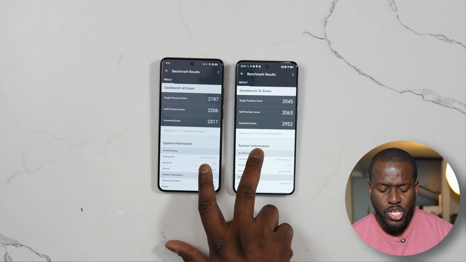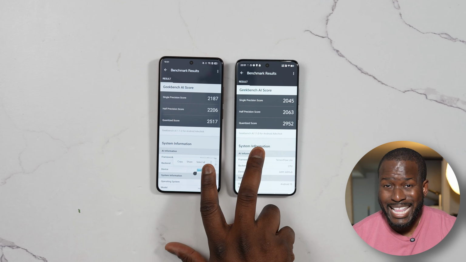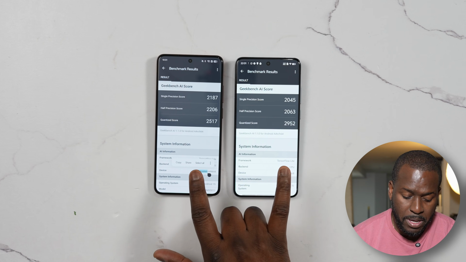And then finally looking at Geekbench AI scores. Now the numbers, I'm not sure exactly how they read, but higher is always better.